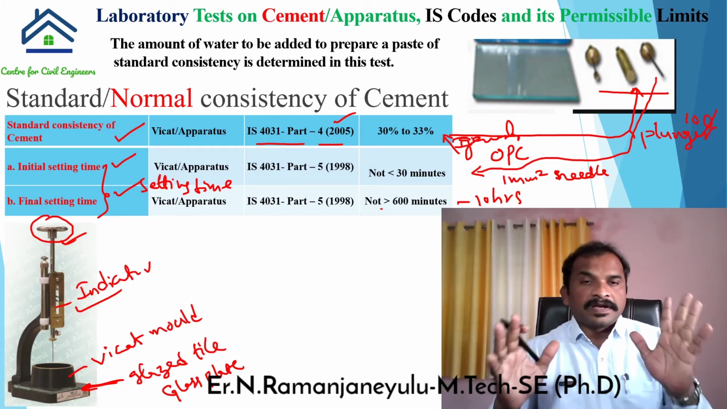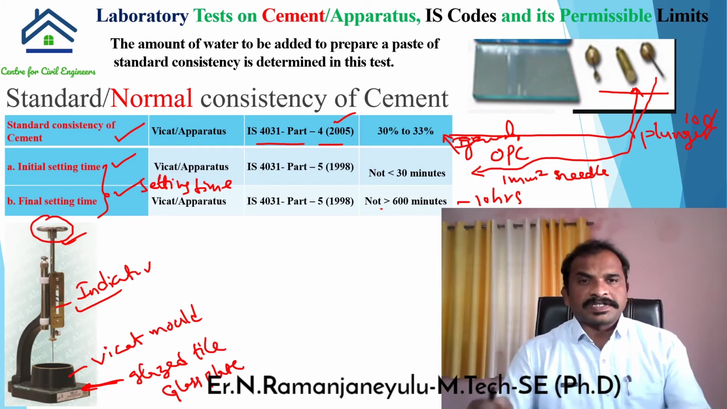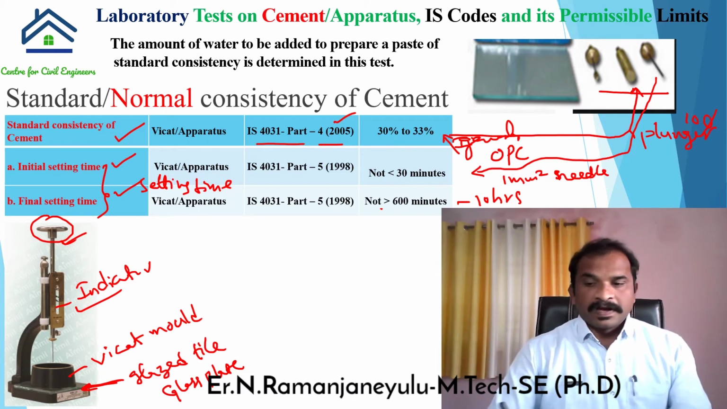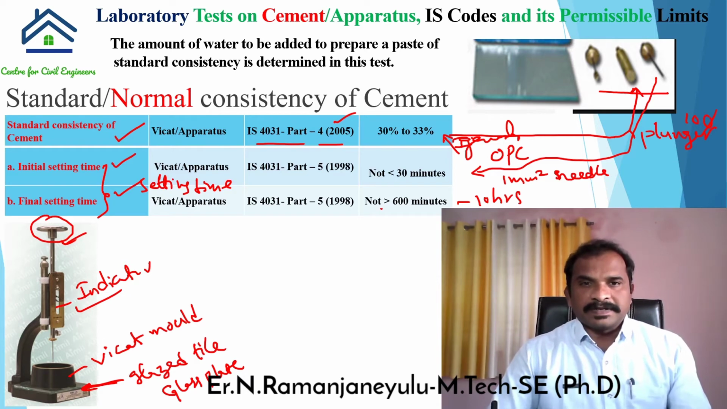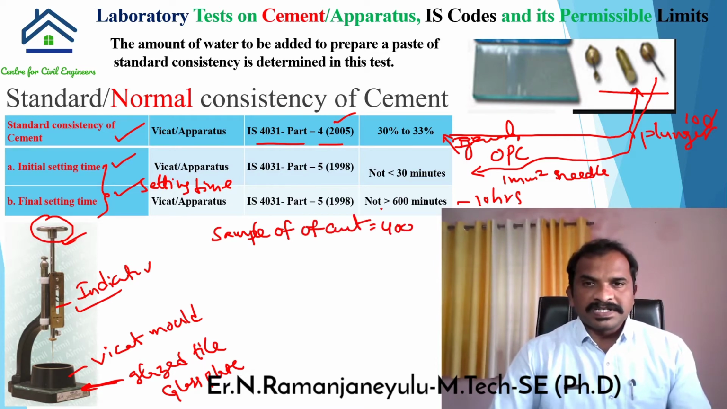I'm not explaining the procedure, I'm just explaining the component parts of the instrument and apparatus and its permissible limits. And coming to the sample of cement required to perform this test, the sample of cement is equal to 400 grams for all these three tests. For standard consistency we need 400 grams, and for initial and final setting time also we have to use 400 grams of cement.